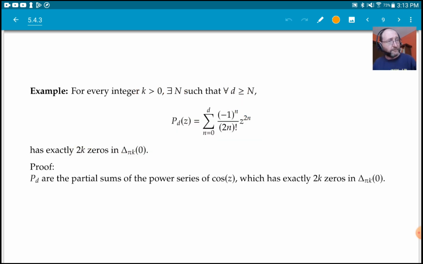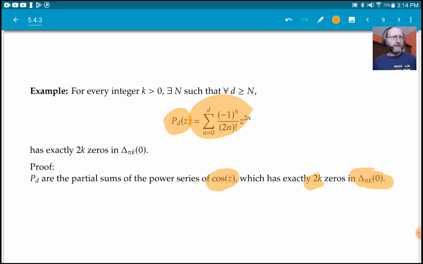Well, with all this machinery, it is the partial sums of the power series of cosine, right? That's what you might recognize here. And cosine has exactly 2k zeros inside this disk, right? So therefore, these polynomials for large enough d have to have exactly 2k zeros.